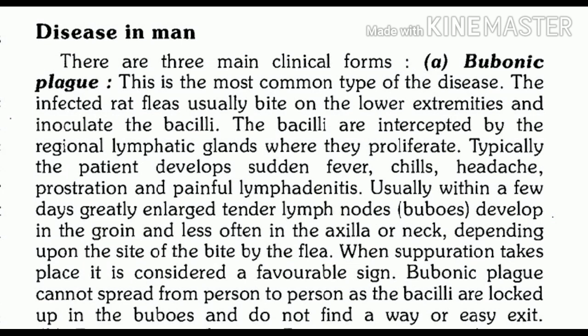What is the reason why this happens? Because these plague bacilli are locked up in the lymph nodes or in the buboes, and they do not find an exit easily. So that is one of the important reasons why these cases are not able to spread the disease.